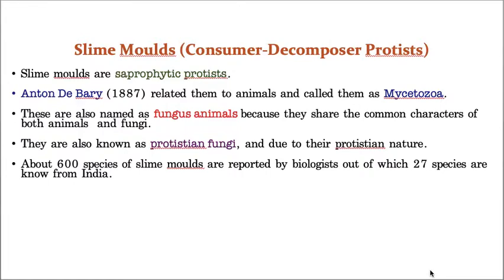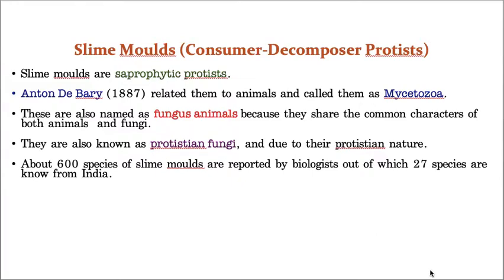What is the meaning of saprophytic? The organisms which depend upon dead and decaying organic matter, for example dead leaves or dead wooden logs or thrown out food. So these dead and decaying organic matter, they depend on and have as food material. They are called saprophytic, or even decomposers. Both meanings are the same, so you can use any word, that is not a problem. You can use saprophytic or decomposer, whatever it is. You need to understand the meaning is the same. So slime molds are saprophytic protists.